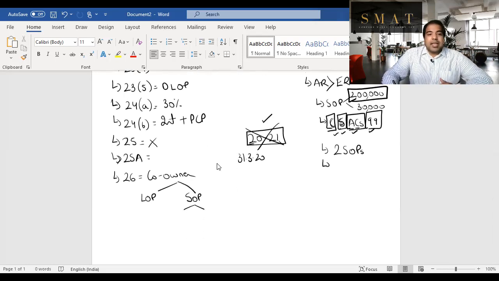Guys, that is 26. Next, 27, guys, you're trying to act very smart. The surgeon wanted to transfer his rental income from the house to someone else. So he transferred the house to his spouse, or he transferred the house to his minor children.